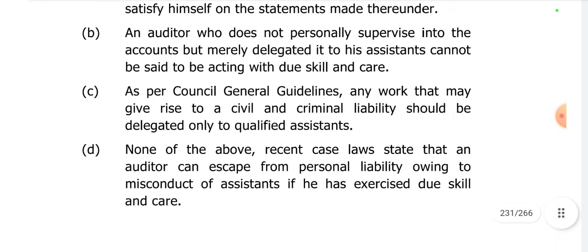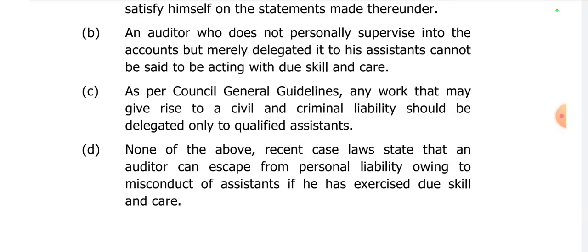And then option C says, as per Council General guidelines, any work that may give rise to civil and criminal liability should be delegated only to qualified assistants. I'm not sure from where this particular thing came into picture. It's a general understanding that even if you are delegating your work to your assistants, even if those assistants were qualified assistants, the auditor has a responsibility to supervise and he needs to ensure that whatever has been stated is correct before he signs it, right?